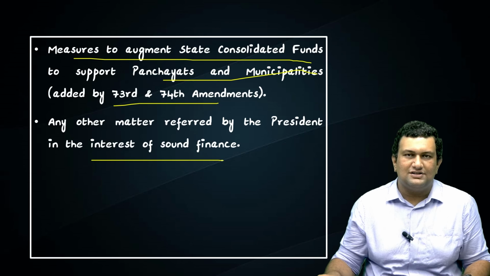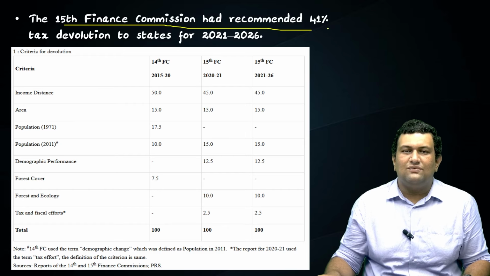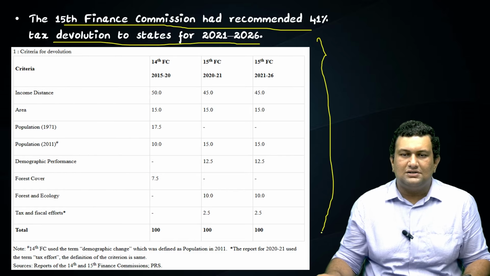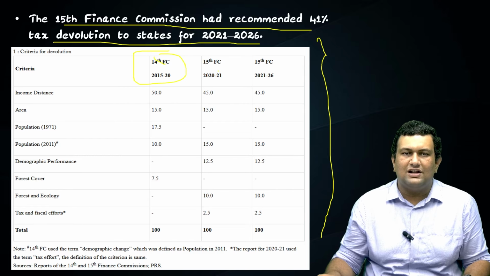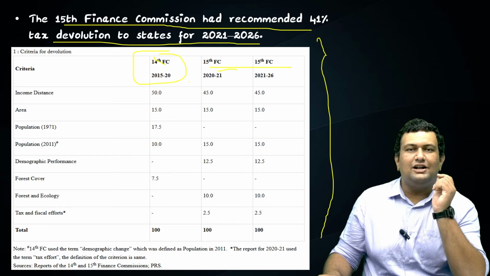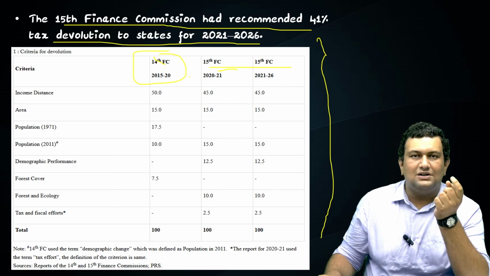The 15th Finance Commission had recommended 41% tax devolution to states for the years 2021 to 2026. This is a tabular chart depicting the criteria for devolution of the 14th and 15th Finance Commissions. No need to read this in detail, because now we are having the 16th Finance Commission, which will be giving its recommendations very soon.